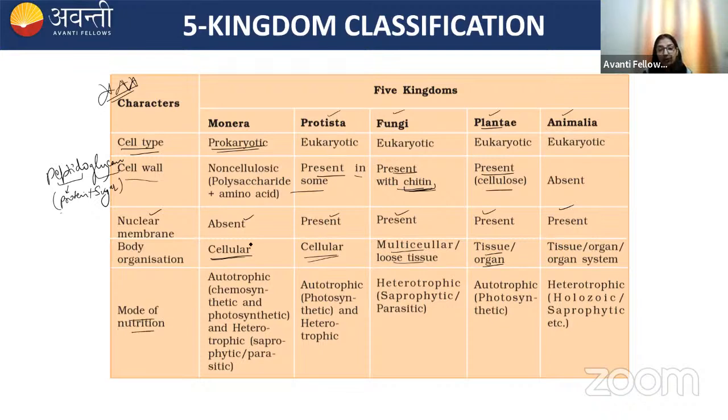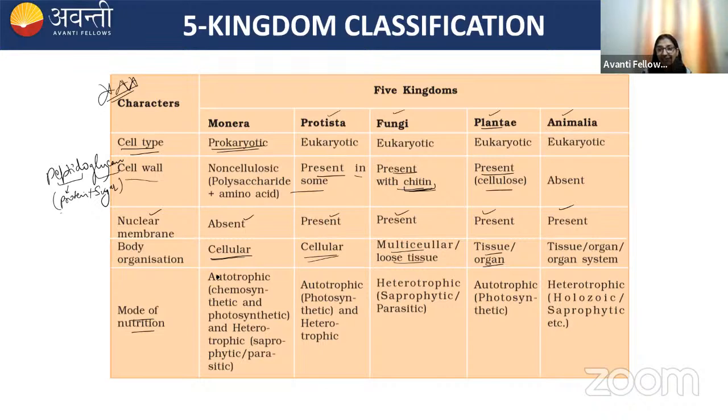Now the mode of nutrition. The prokaryotes, or the bacteria which belong to a kingdom MONERA, they show a diversity in the mode of nutrition. It could be autotrophic or it could be heterotrophic. If they're autotrophic, it could be chemosynthetic or photosynthetic. Chemosynthetic are those which use inorganic substrate as their source of energy.